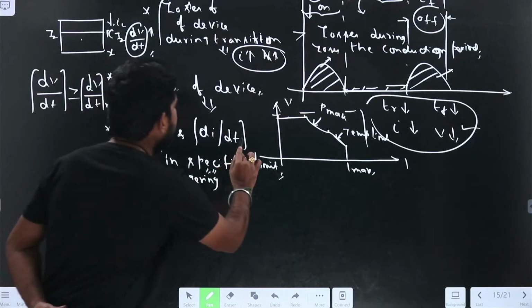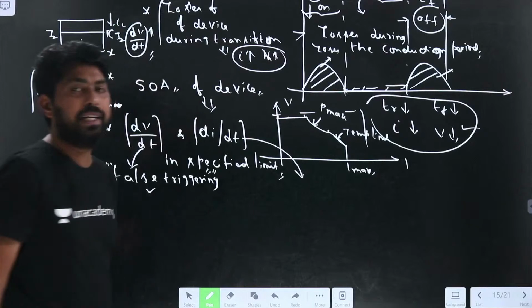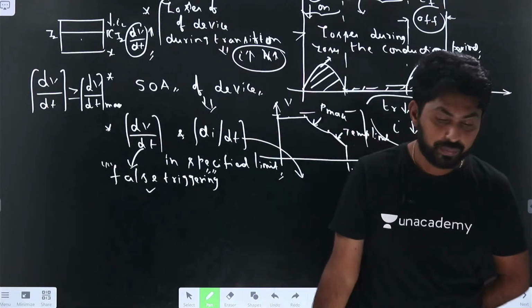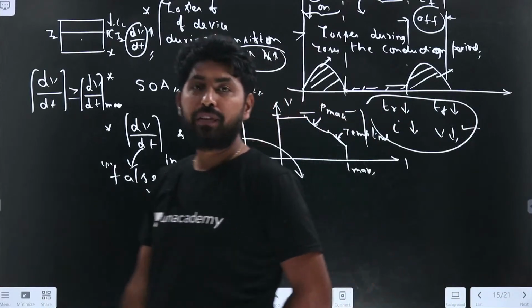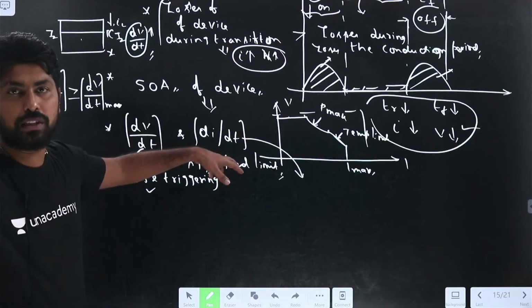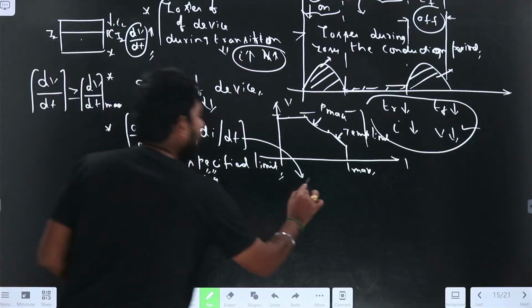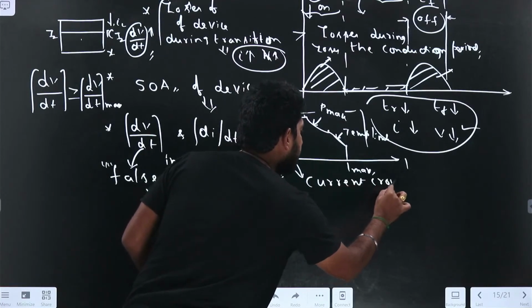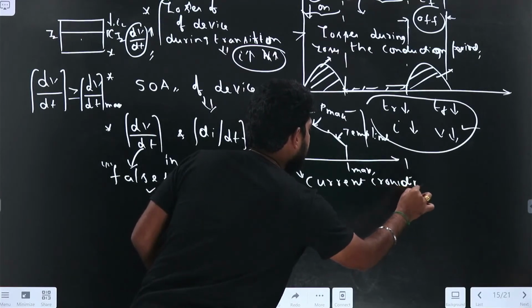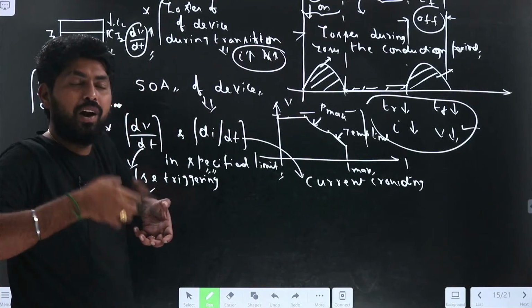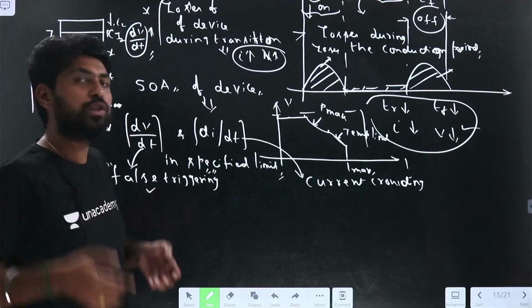What happens to di by dt? What happens if di by dt exceeds its limits? The current crowding phenomenon will happen. The sudden high current causes hot spots across the junction, which will damage the device.